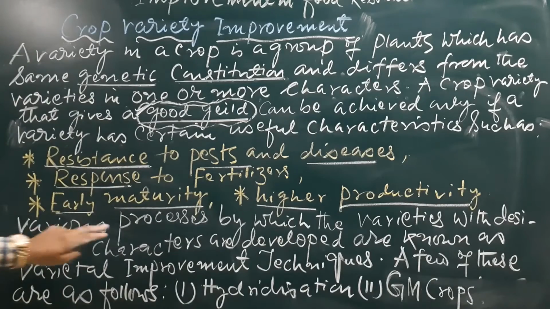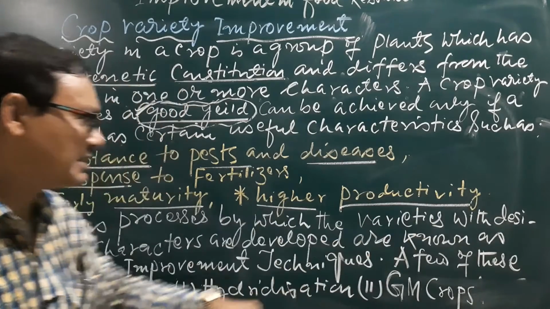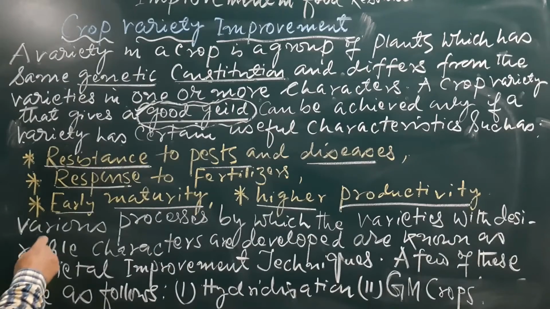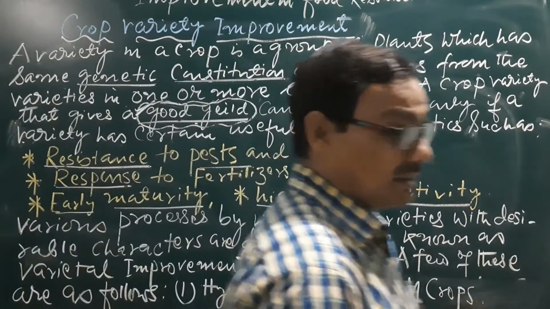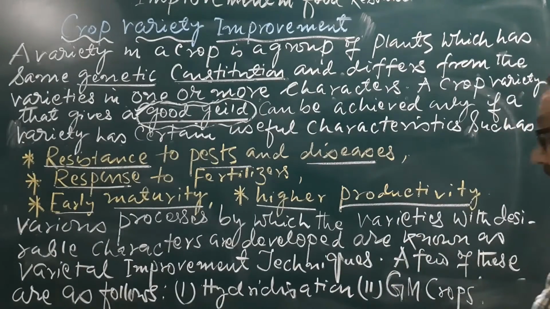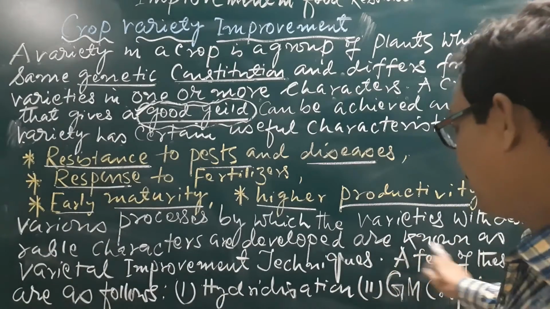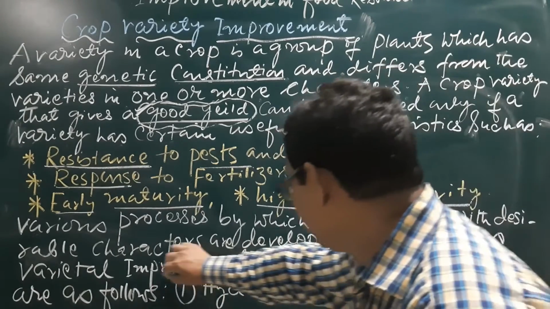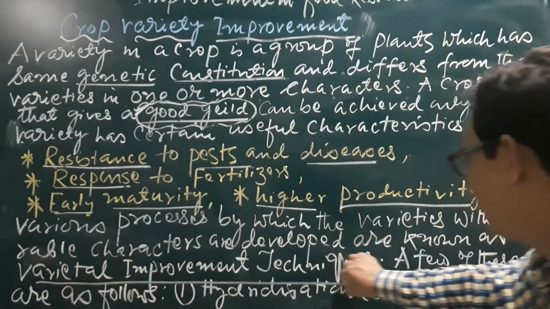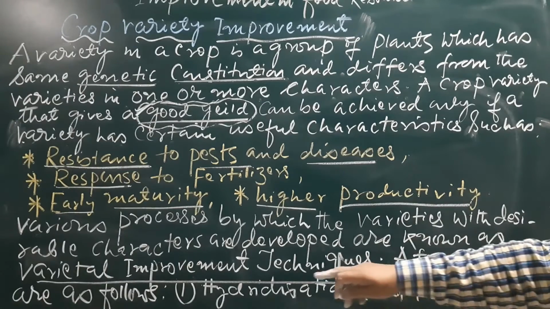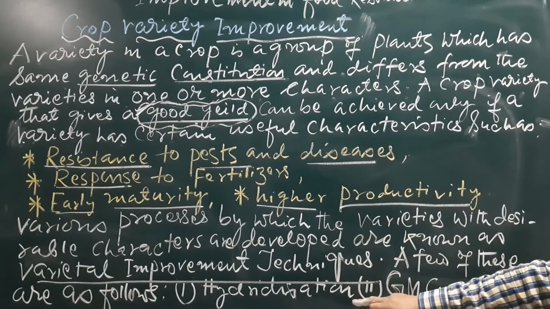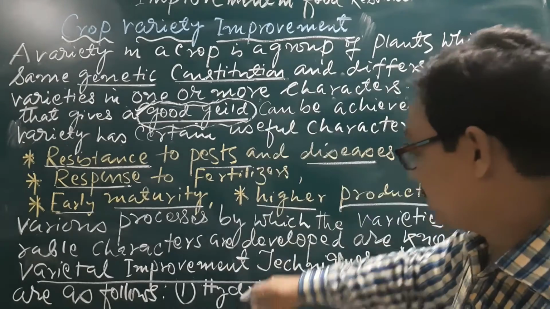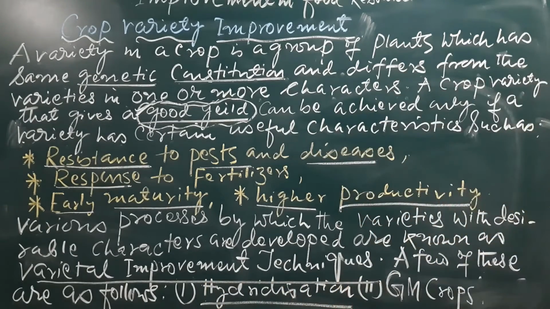Now come to the various processes by which varieties with desirable characters are produced. What characters? Desirable. What characters do the farmers want? Those characters will come only due to varietal improvement techniques. What are these techniques? A few of these techniques are as follows. We talked about them at the start of this topic: hybridization and genetically modified crops.